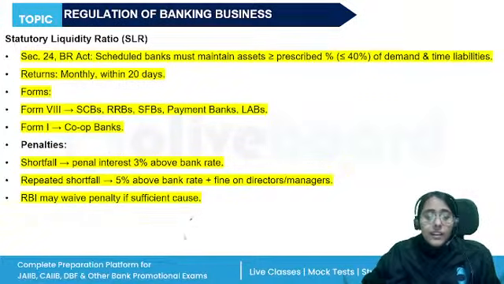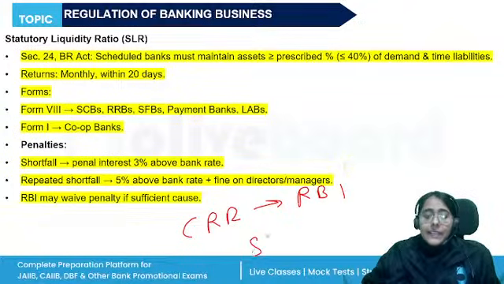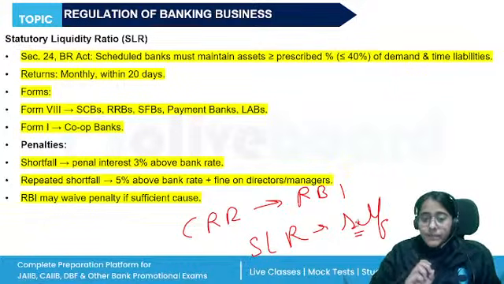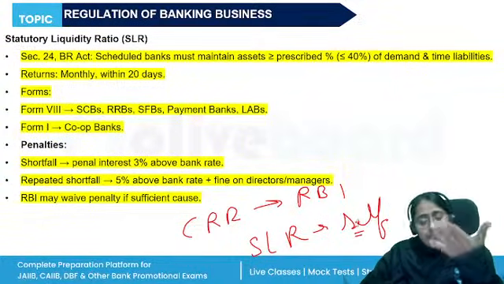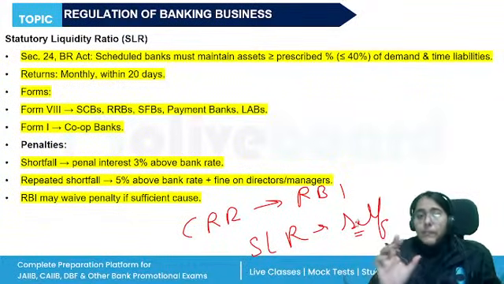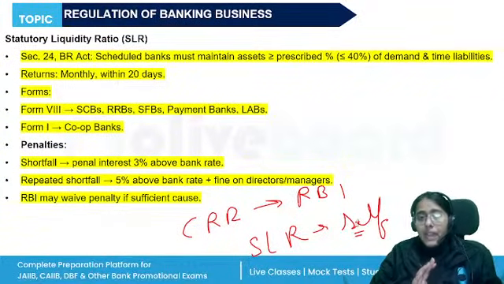So CRR has to be maintained with RBI. SLR, the banks have to maintain with themselves. Okay. So again, SLR is stipulated by RBI, not exceeding 40% of the total demand and time liabilities on the last Friday. Returns have to be filed monthly.